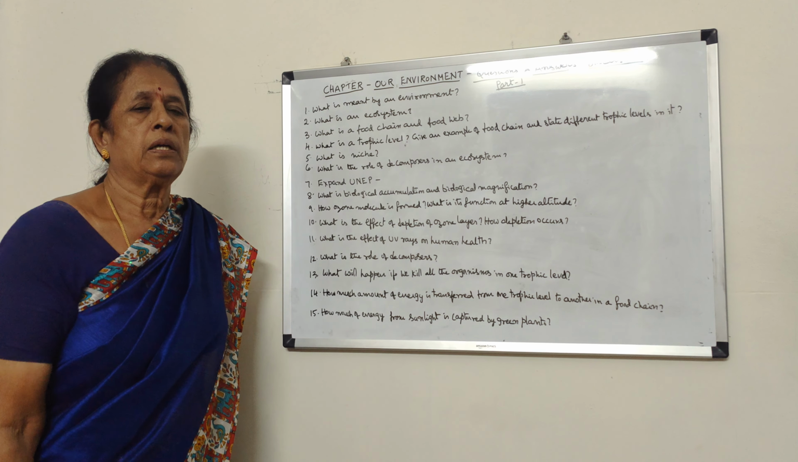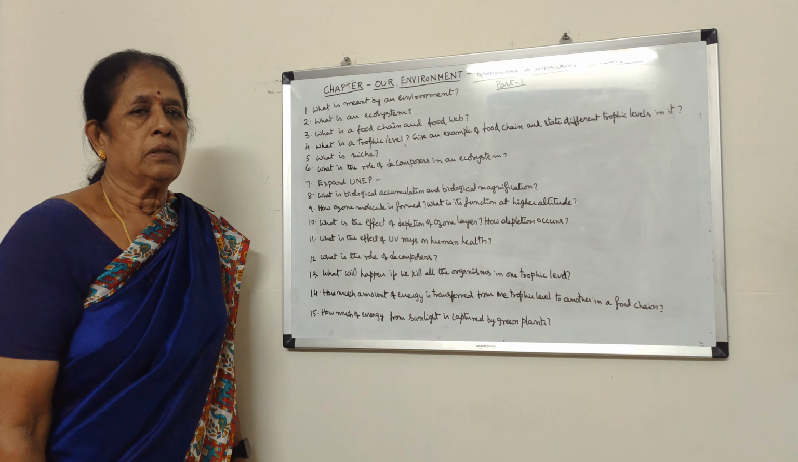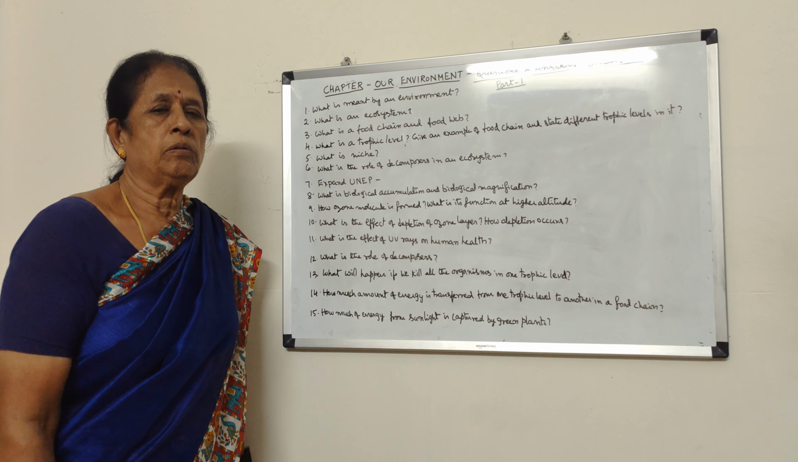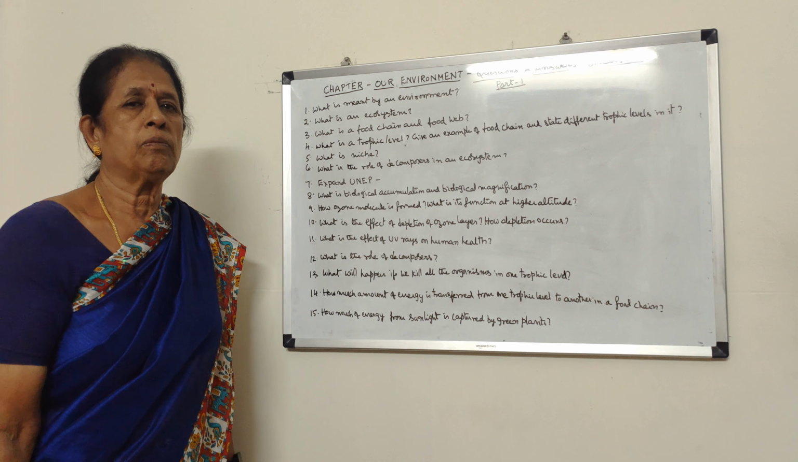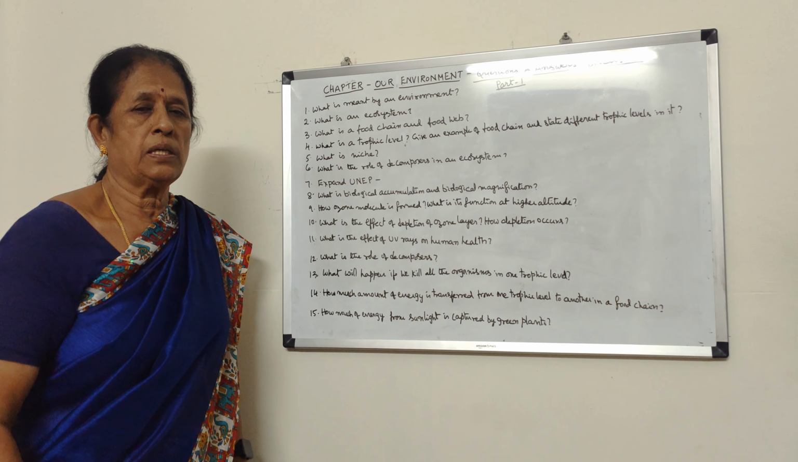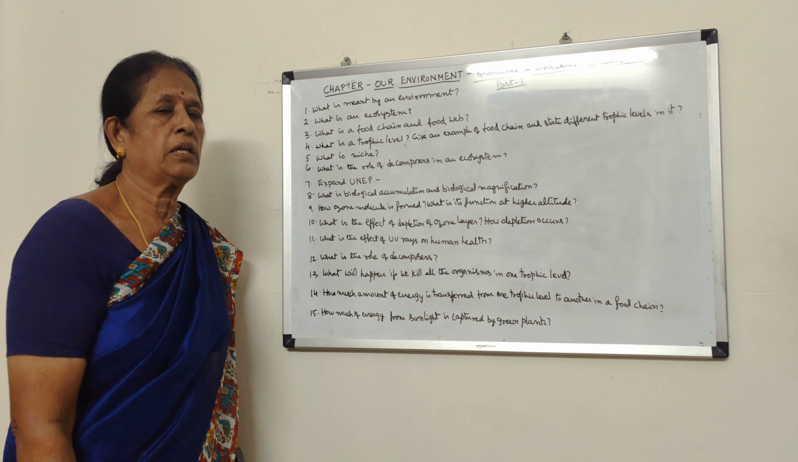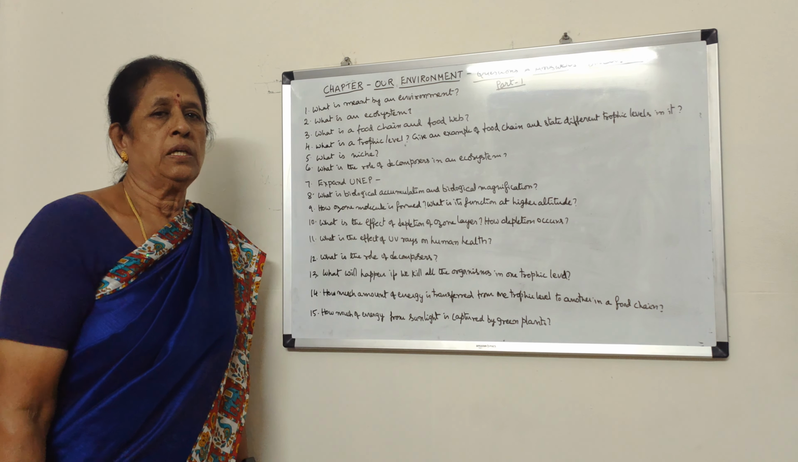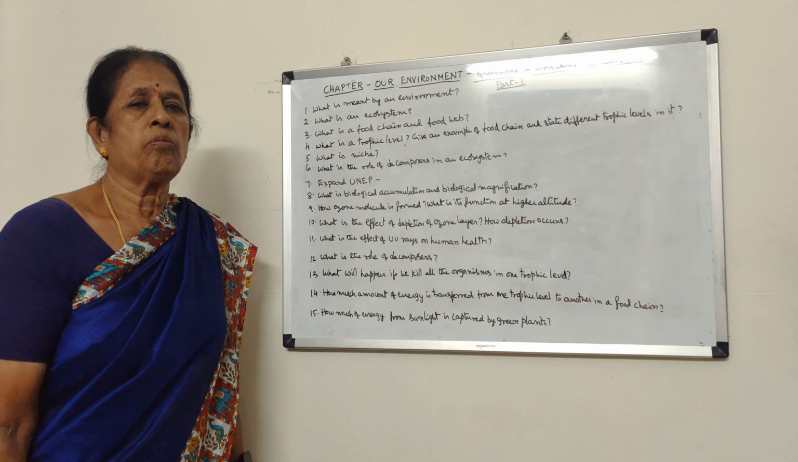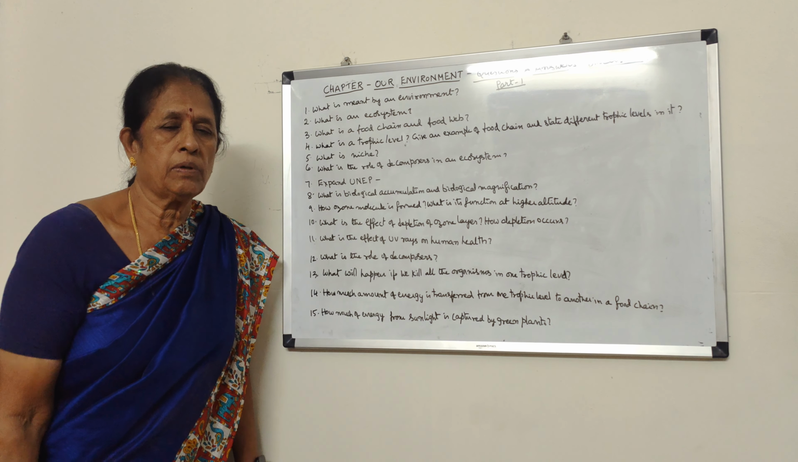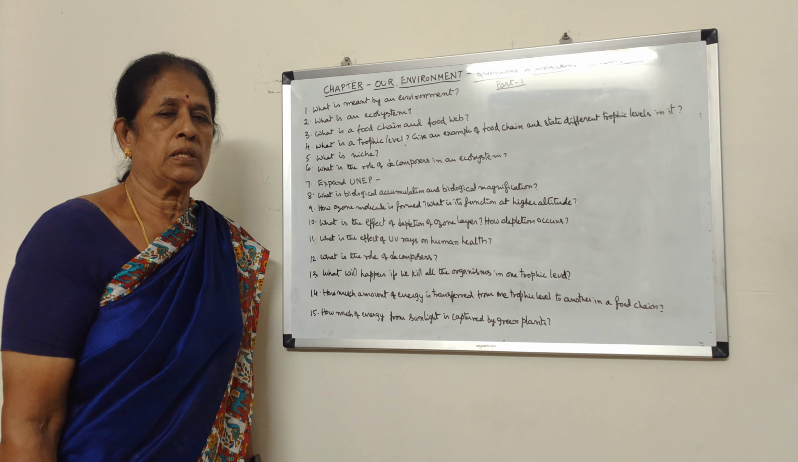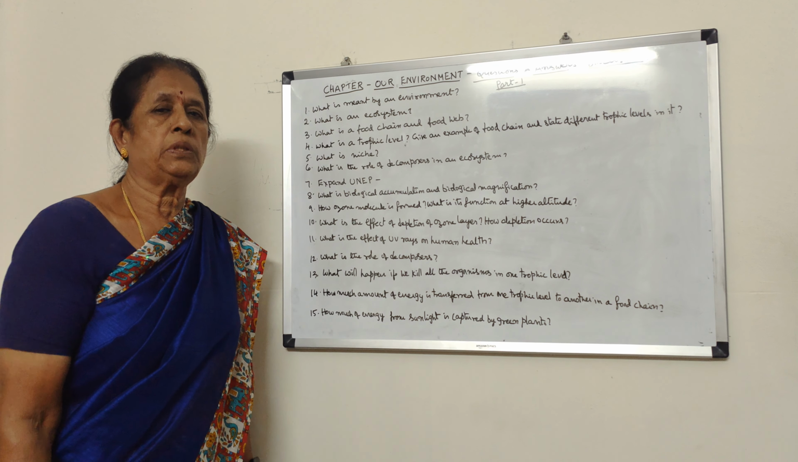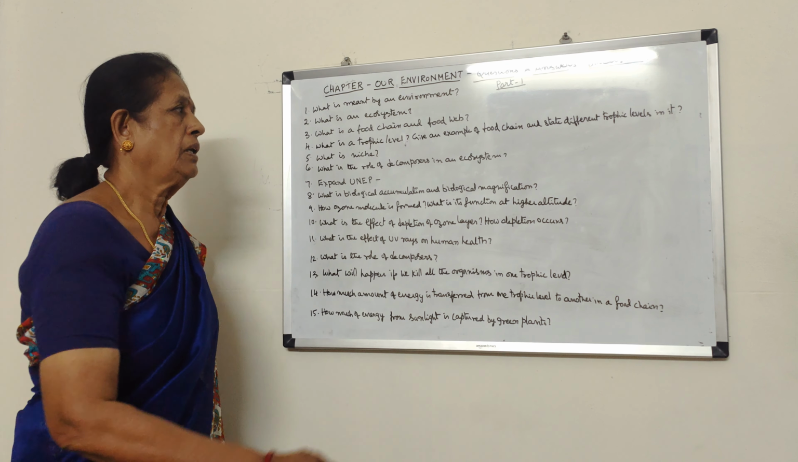So what is a food chain? Food chain is the unidirectional flow of energy in the form of food from one organism to another organism, forming a chain-like structure. That is called a food chain. Each level in the food chain is called a trophic level.